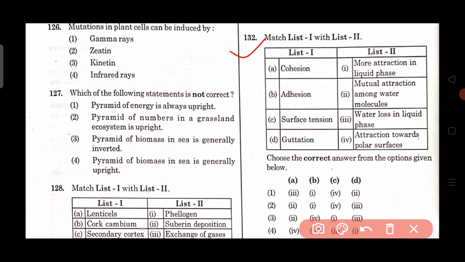Cohesion is mutual attraction among water molecules. Adhesion is attraction towards a polar surface. Surface tension refers to the more attraction in liquid phase and guttation refers to the water loss in liquid phase. So here option number 3 is the right answer for 132.